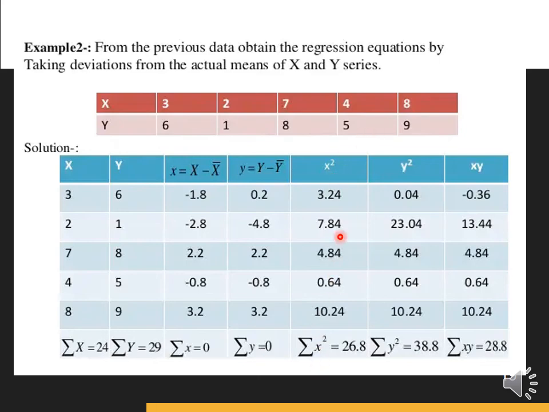After calculating all the values, we can sum them up and get the summation x square, and the same for the summation y square. After calculating all the values, we can multiply x and y and get all the values, and summation xy equals 28.8.